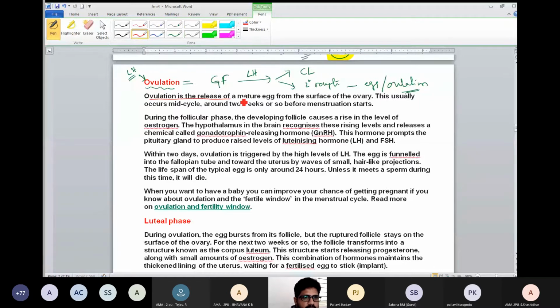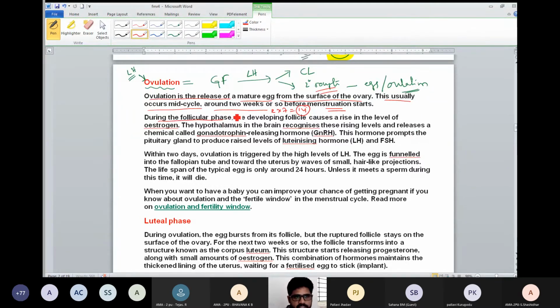Ovulation is the release of a matured egg, the secondary oocyte, from the surface of the ovary. An immature egg means the primary oocyte. This usually occurs in the middle of the cycle. Middle of a 28 day cycle means the 14th day, around 2 weeks, 2 into 7 is equal to 14th day. Ovulation takes place then.